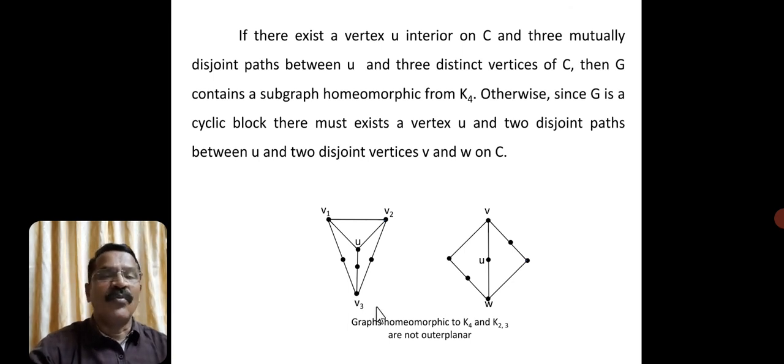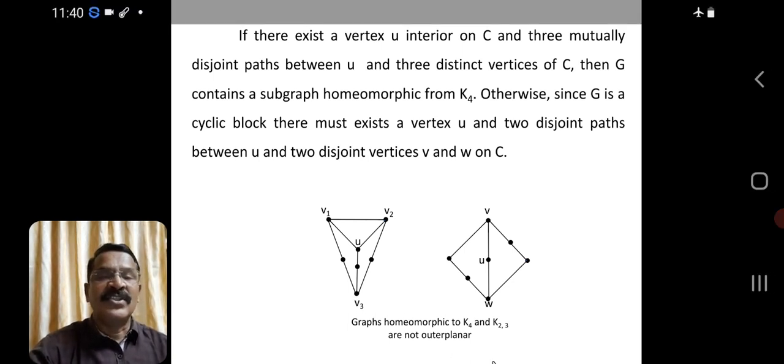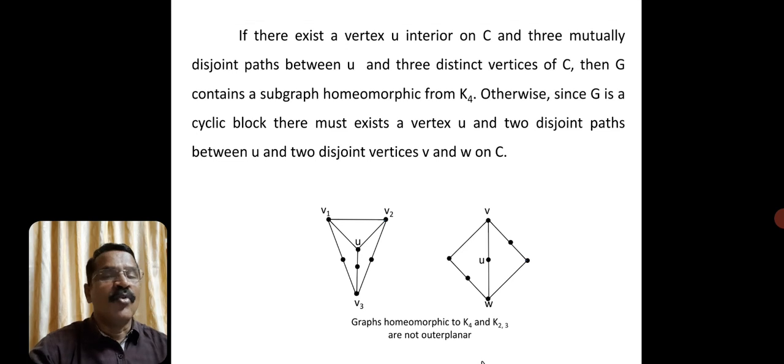Therefore what I am going to say is that then G contains a subgraph homeomorphic to K4. If this is the case, definitely that graph is homeomorphic to K4. Otherwise, if this is not the case, then G is a cycle in which the vertex U is lying interior to C.